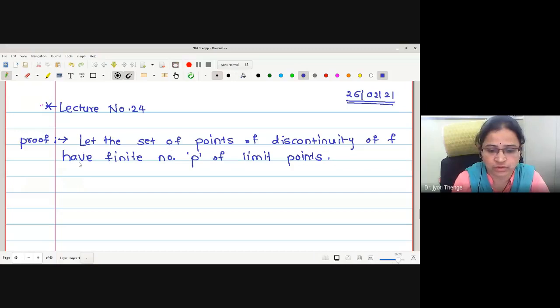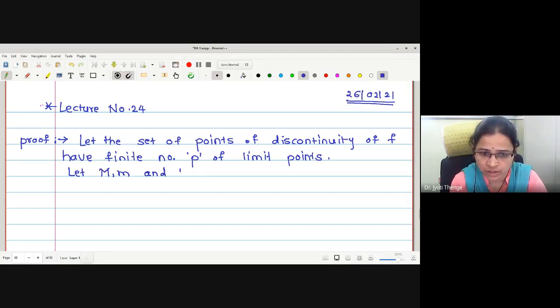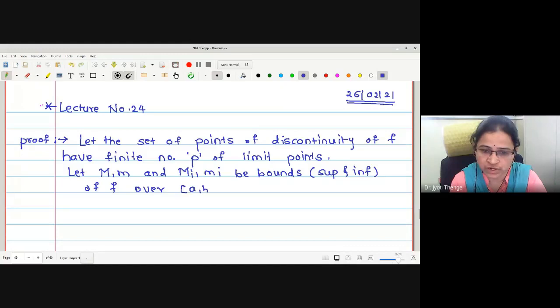Now we will make sure about the suprema and infima in order to write the oscillations. Let capital M, small m be the bounds, the supremum and infimum of f over the closed interval [a, b] and over [x_{i-1}, x_i] respectively.